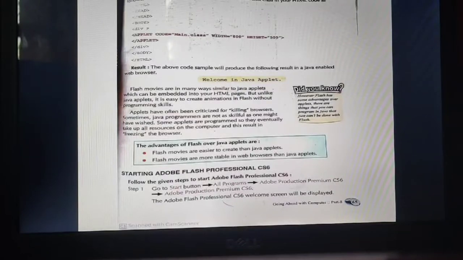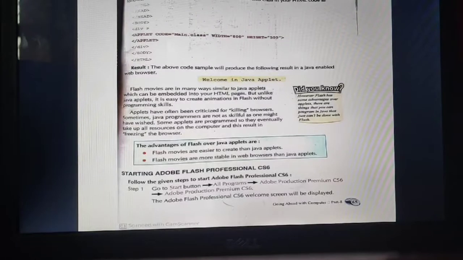The advantages of Flash over Java applets are: Flash movies are easier to create, they don't need that much programming skills. Flash movies are more stable in the web browser than Java applets. Java applets freeze, but Flash movies don't.